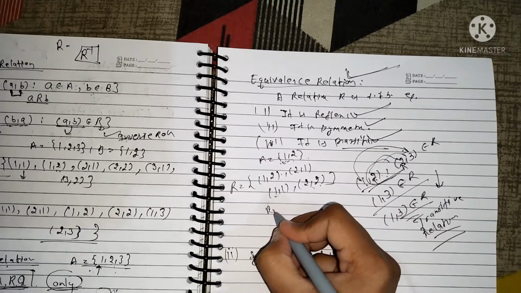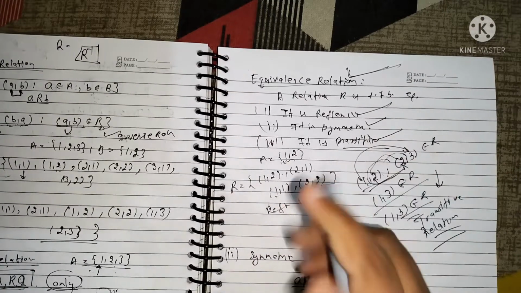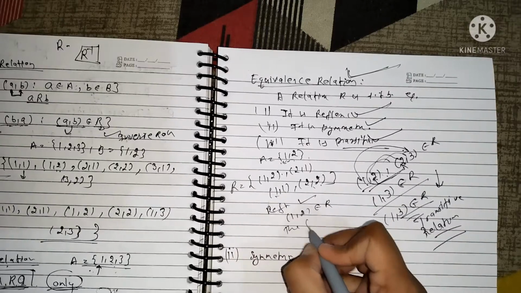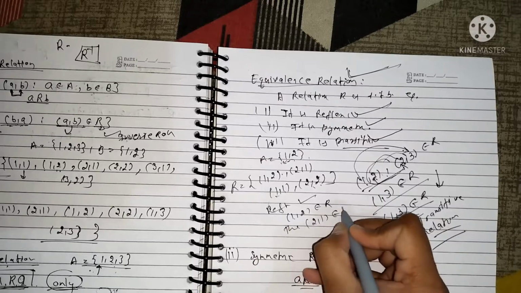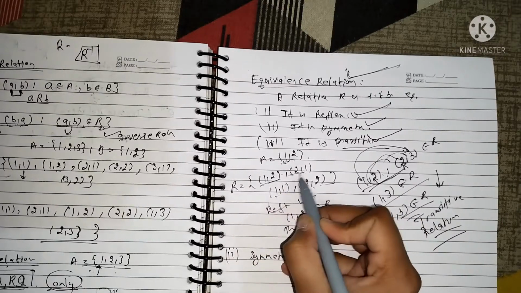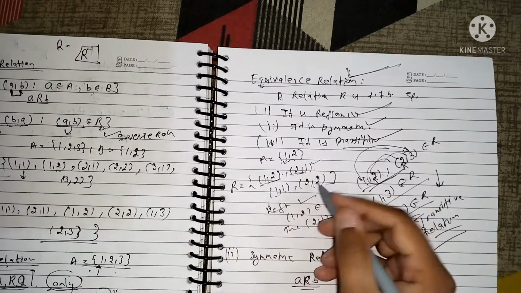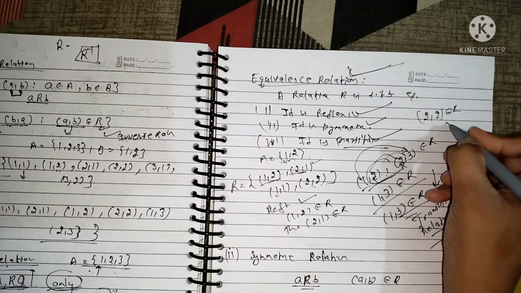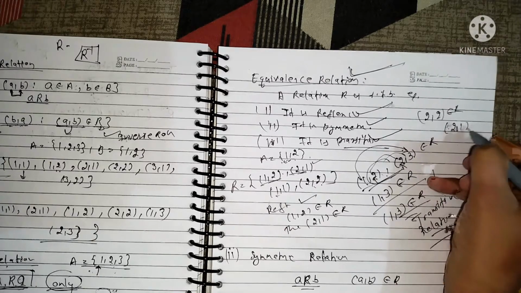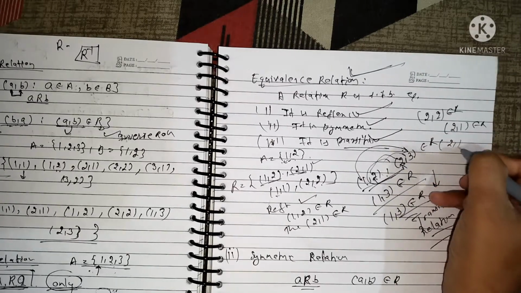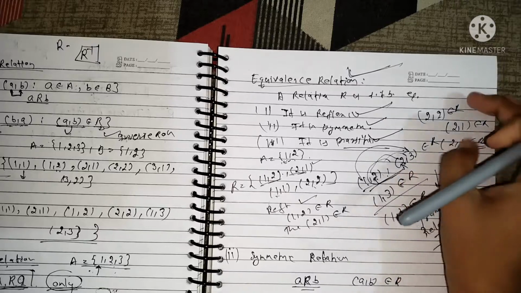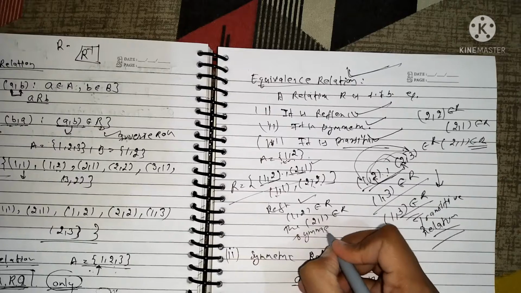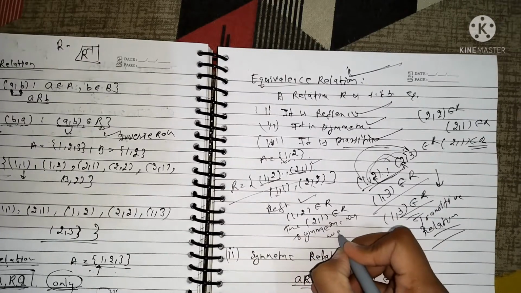So this R is reflexive. तो यहाँ से R रिफ्लेक्सिव हुआ. सिमेट्रिक के केस में हमें क्या देखना होता है, इफ़ (1,2) बिलोंग्स टू R देन इस रिवर्स ऑर्डर दैट इज (2,1) आल्सो बिलोंग्स टू R. So this also holds: (2,2) belongs to R, and (2,1) belongs to R. So such type of relation holds in this R. So it is symmetric as well.